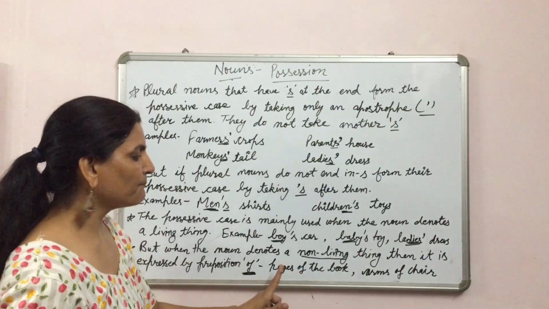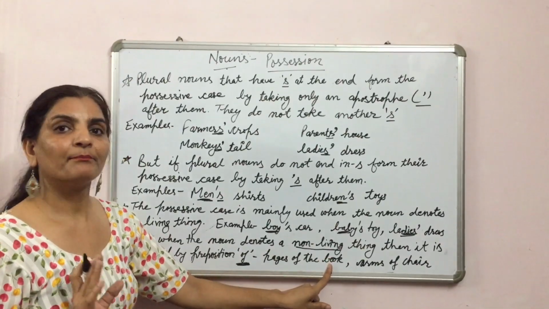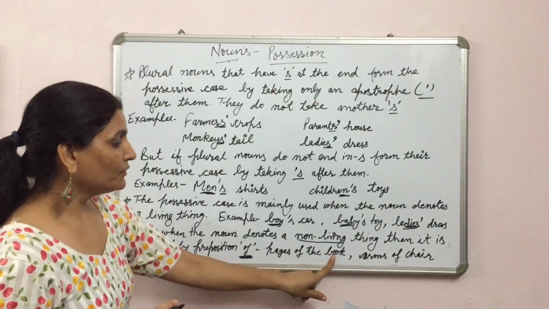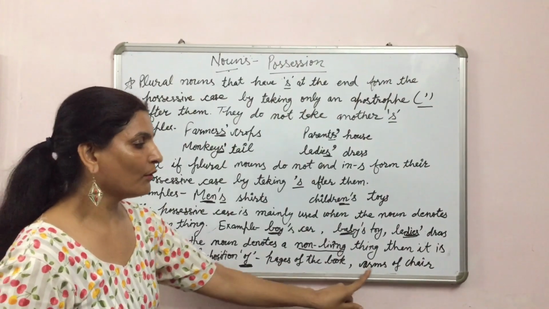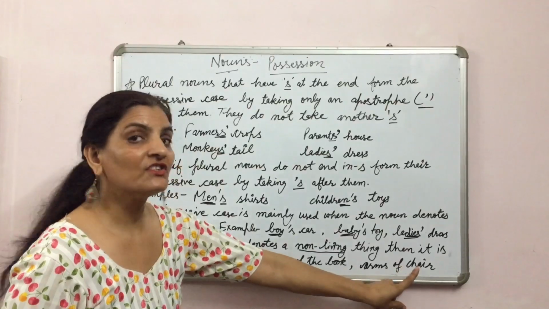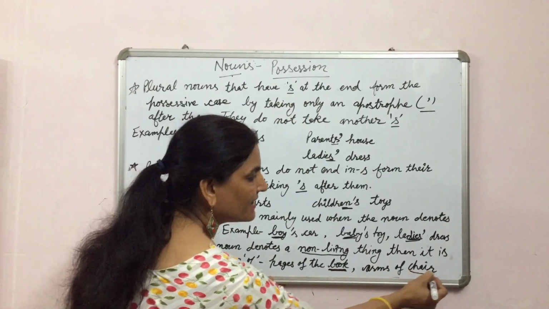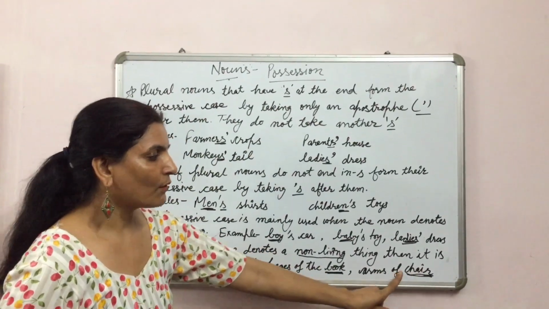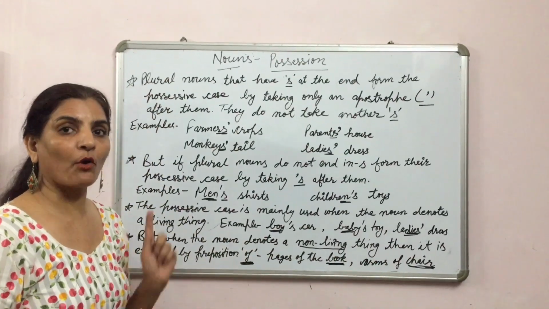For example, pages of the book, not book's pages. It is not used, but we will use pages of the book, or arms of the chair, because book is here a non-living thing and chair is also a non-living thing. Arms of the chair, not chair's arm. I hope you got the topic.